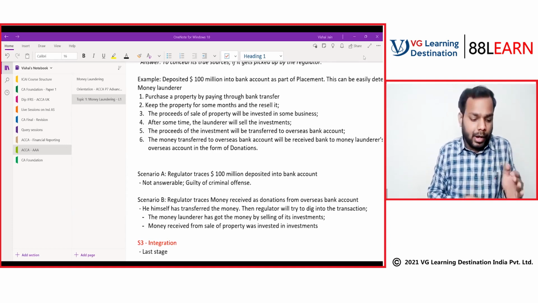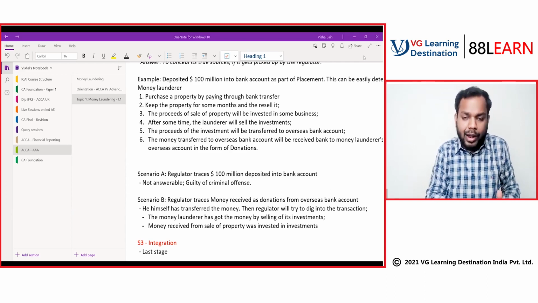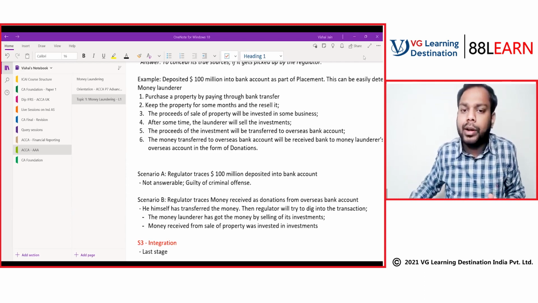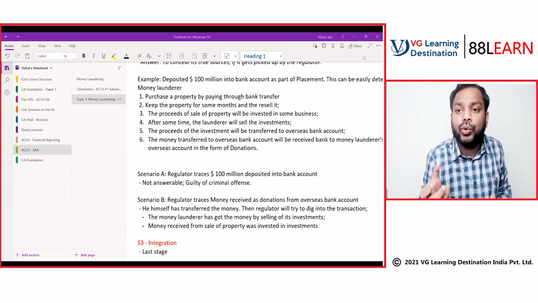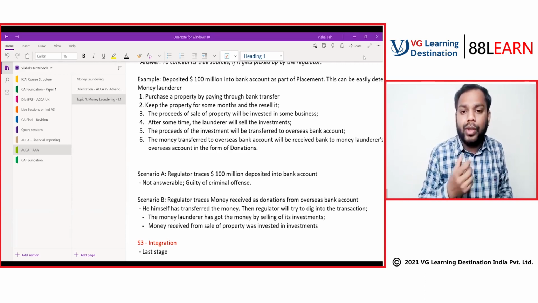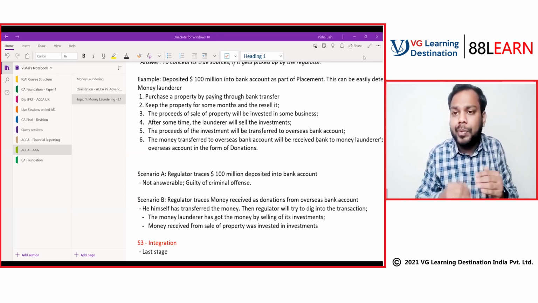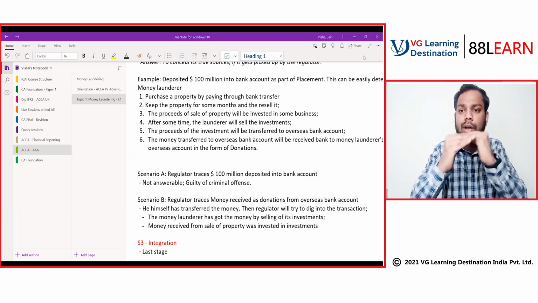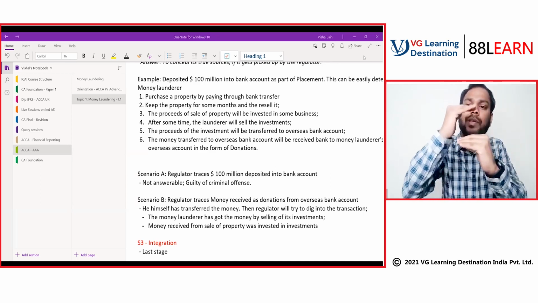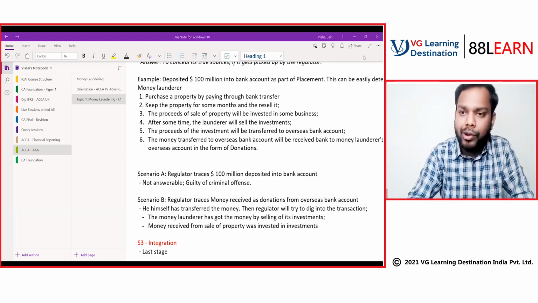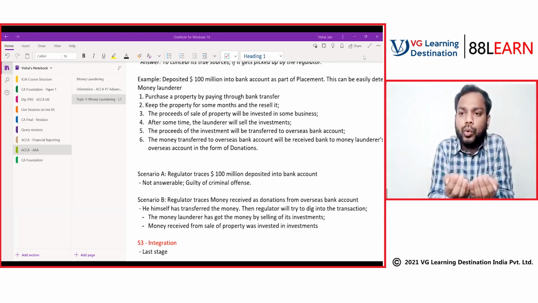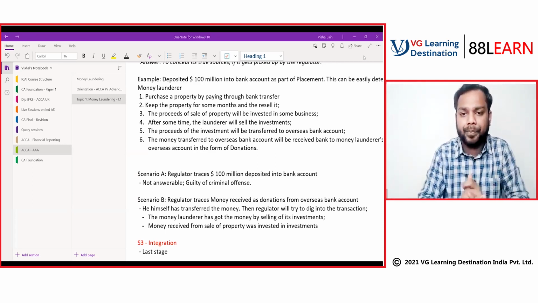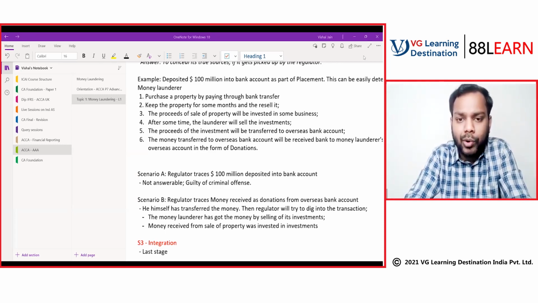So we assume that the placement is done successfully. Now, if the placement is done, we are identifying the layers of the transaction that have been undertaken to conceal the true source of money. We are just identifying what layers have been set, one above another. Then we'll just unwind the layers and come to the true source of identification. Is it clear, Puneet, now?